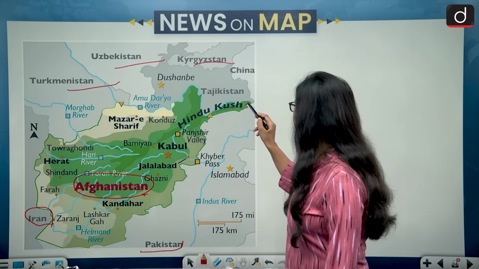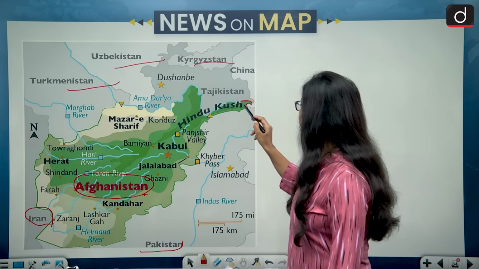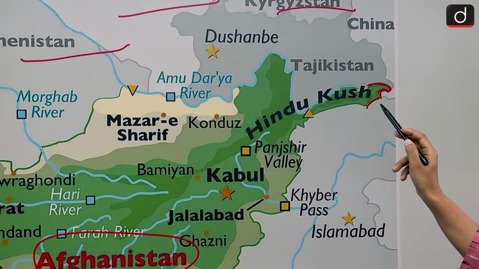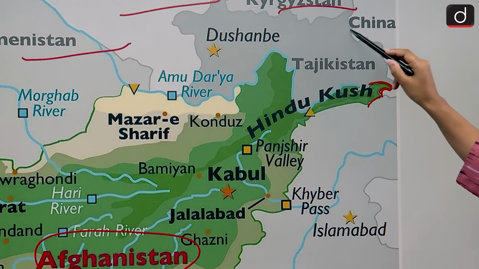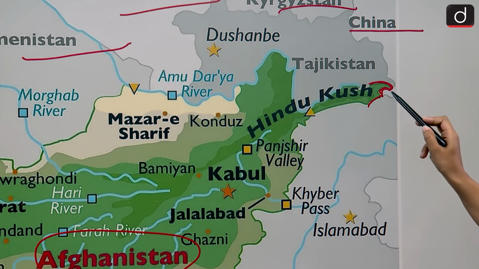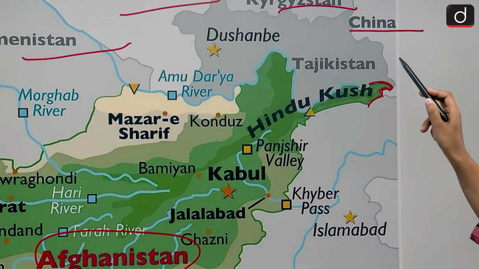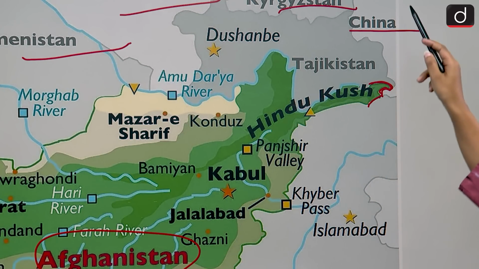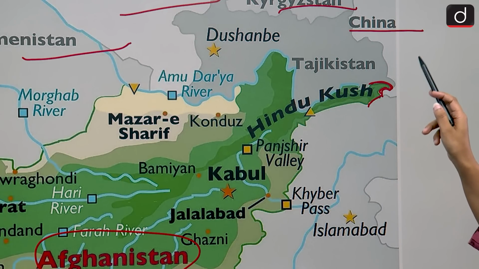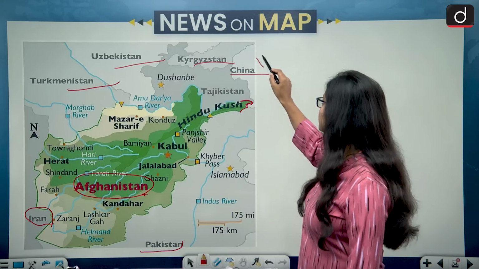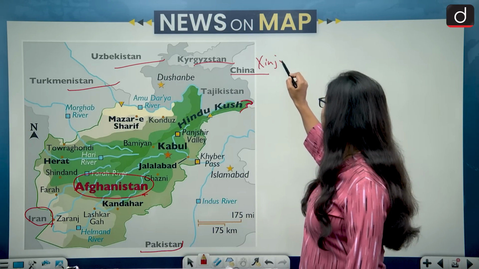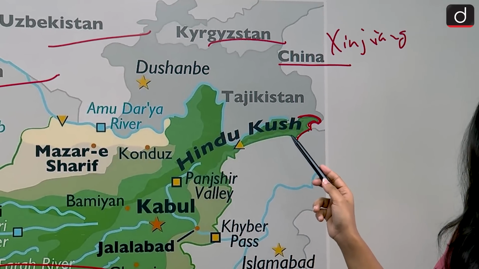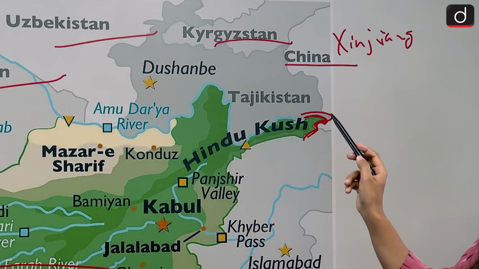So this is China, and Afghanistan shares borders with western China. So this is the northeast side of Afghanistan and the west side of China, and the western side of China is the Xinjiang province. So the statement becomes correct that Afghanistan shares borders with Xinjiang province of China.